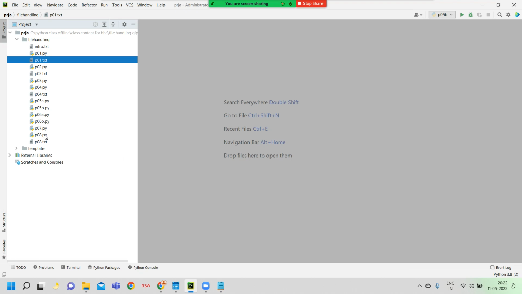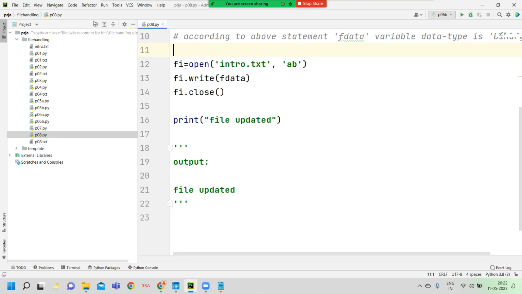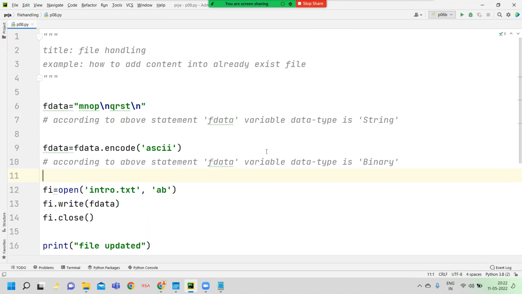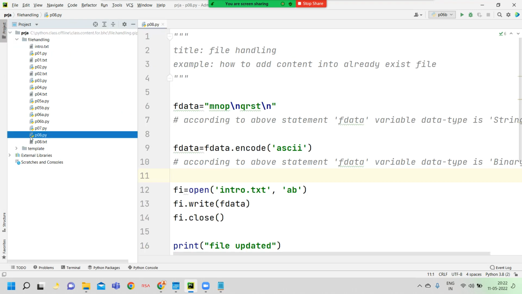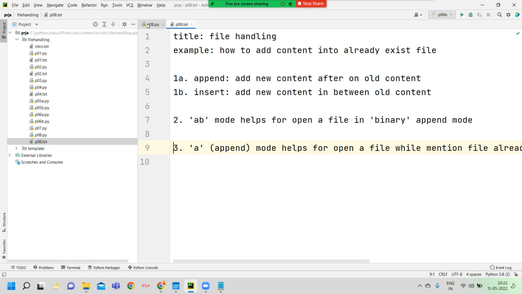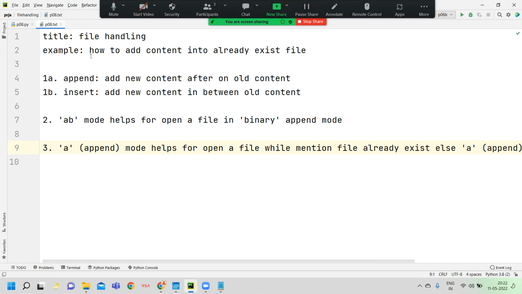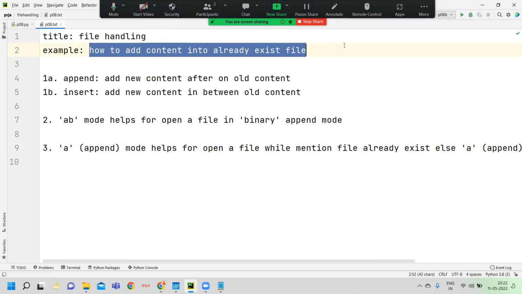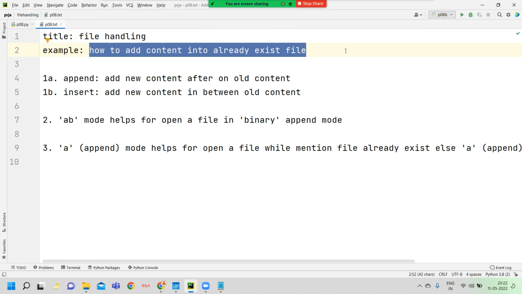So finally we saw a program on how to append new content after old content. This concept is called append. Before that, we should see some description. The title is how to add content into an already existing file. This is the title of the program: how to add new content into an already existing file.